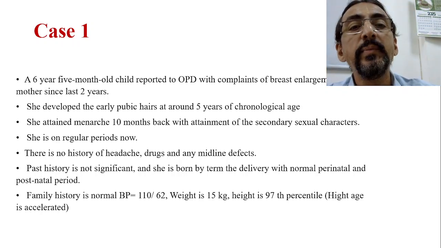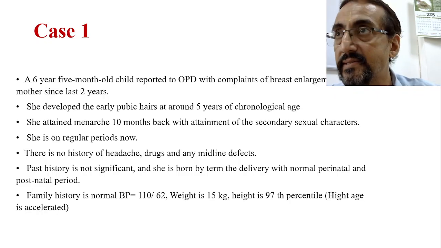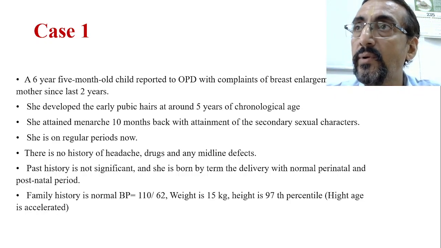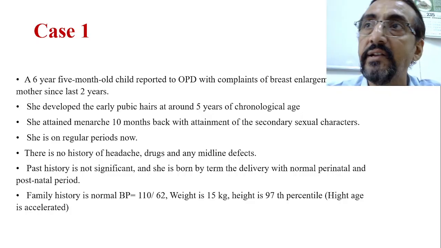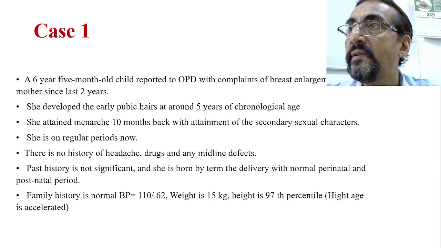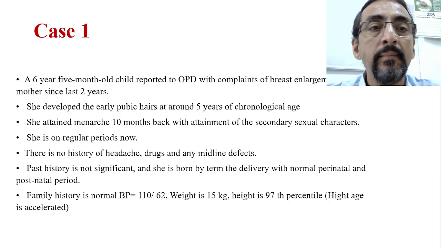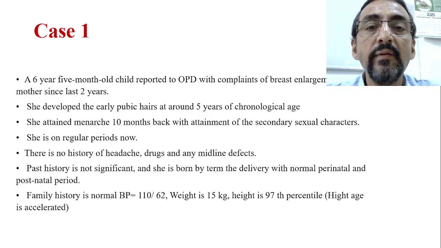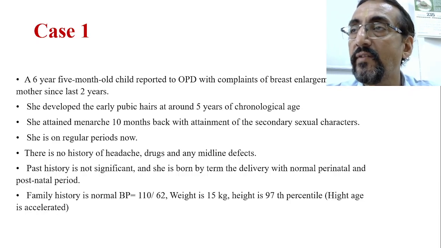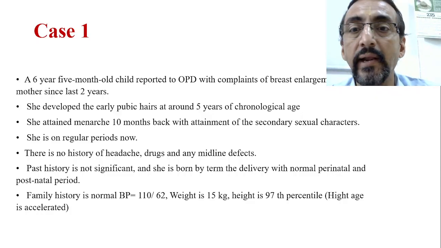Again, she is telling that pubic hairs developed at the age of 5 years. Now, pubic hairs and axillary hairs will develop only once the adrenal glands get activated and androgen secretion starts. Usually it occurs at 9 to 10 years, but in this child, it started at the age of 5 years. Again, 3 or 4 years earlier, the changes are occurring.